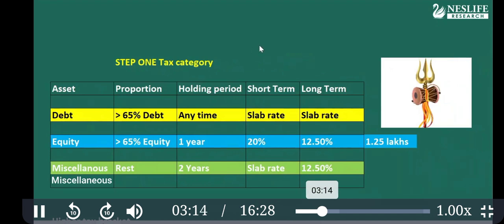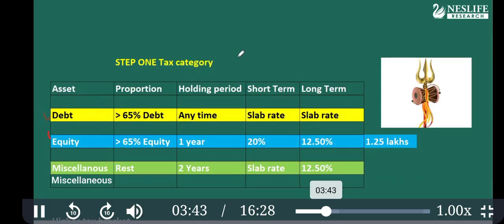There are hundreds and thousands of mutual funds. As per taxation, there will be three categories. These categories you may not find in books or on YouTube, but these are practically useful when you start applying. Debt category, equity category, and miscellaneous. This word miscellaneous is not mentioned anywhere, but for understanding purposes, it is a perfect word. Debt, equity, miscellaneous. DEM. Three categories.